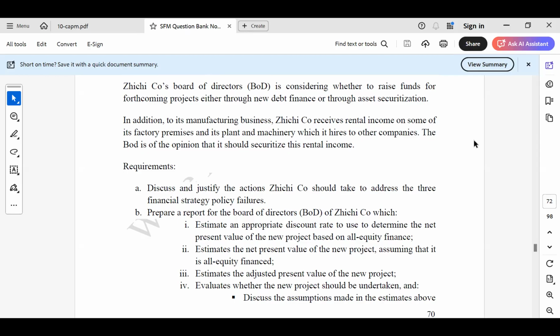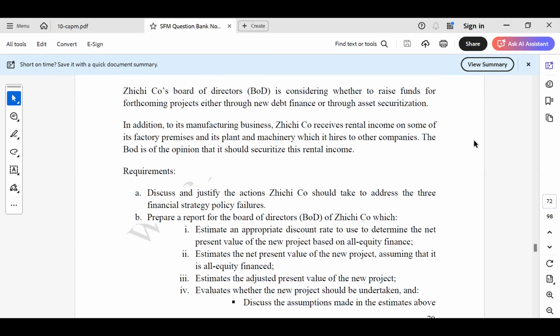Okay, thank you very much. So we are going to requirement two, just only requirement two, B1, which says estimate the appropriate discount rate to be used.